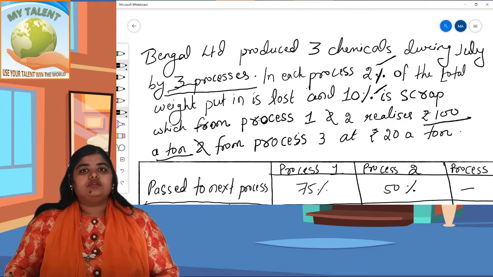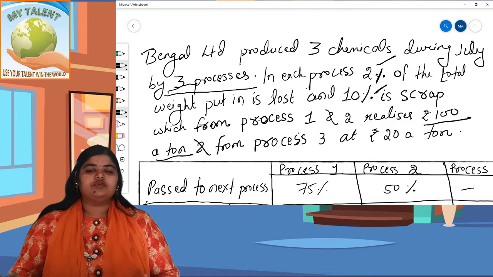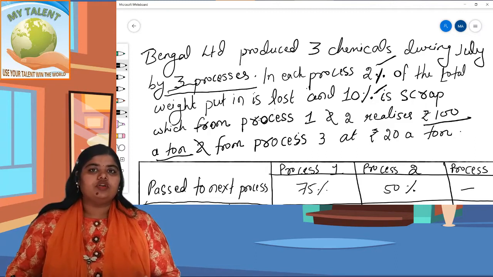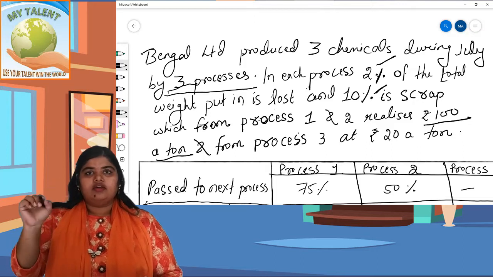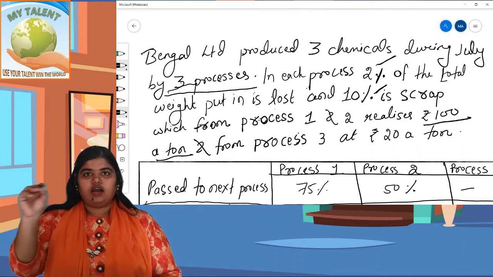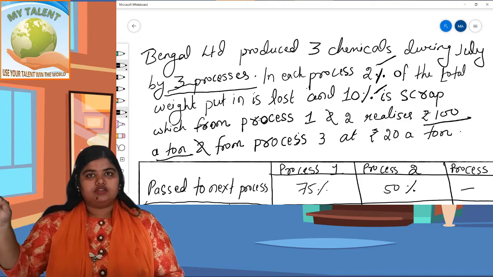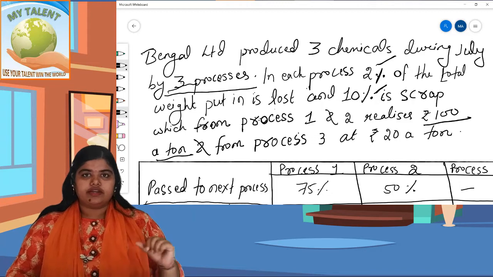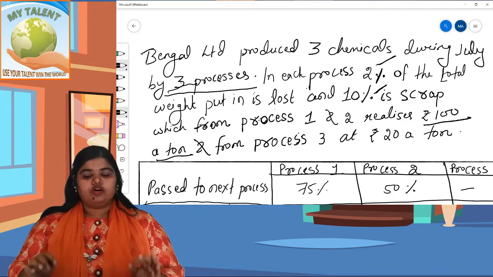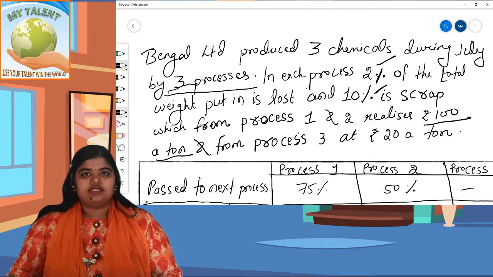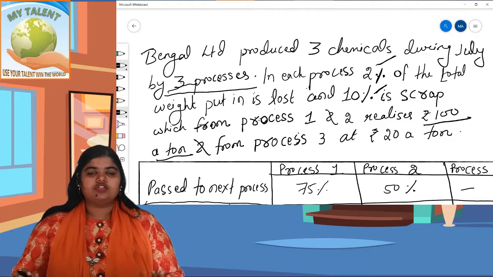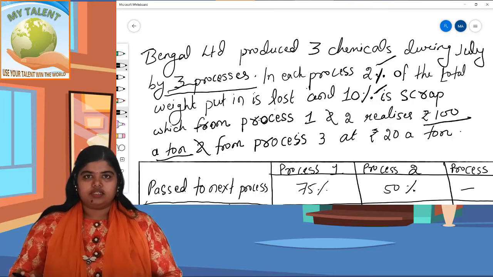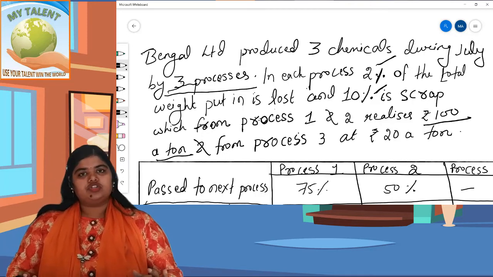Okay, suppose you remember the depreciation account. In the calculation of sale of machine, if there is a loss, we write it by loss on sale of machine, and when there is profit, we write to profit on sale of machine. It is written on two sides. The equal treatment should be done in process costing. If there is abnormal loss, then write by abnormal loss. If there is abnormal gain, then write to abnormal gain. Okay, remember, understand? Abnormal loss treatment I will teach you later.